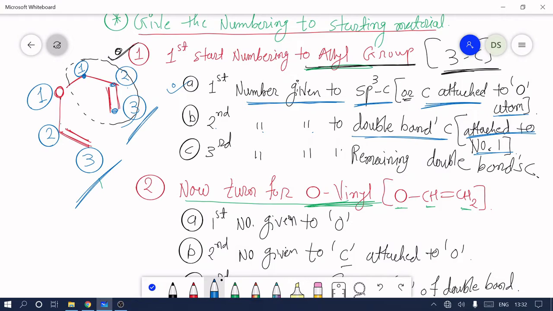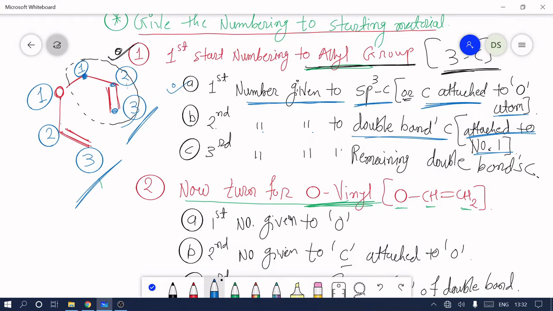So in Claisen rearrangement, first identify the starting material. After identification of the starting material, identify the two functional groups, that is allyl and vinyl. Then give the numbering: the first number always goes to the allyl group, in which allyl has 3 carbons. The first number is always given to the sp3 carbon. Then 1 connects to 2 and 2 connects to 3.